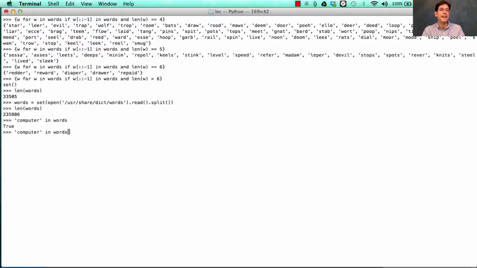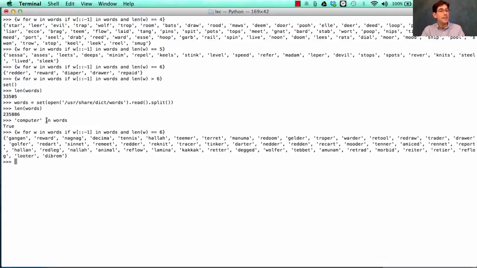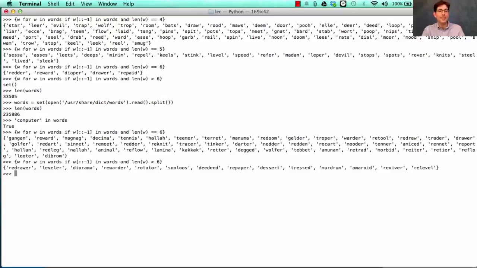So, what happens if now we look up all the different words, w for w in words, if the reverse is in words and the length is equal to 6? This is the same expression I had before. But because something has changed, namely what the set of words is, we find all sorts of new stuff. There's redder, just like before, but now we have new words, like retool and looter. And if we look for ones that are longer than 6, we find there are some there as well. Longer than 7, down to only 1. Rewarder and redrawer are the 2 words that can be spelled backwards and still be in the dictionary, for the dictionary that's built into the Mac.